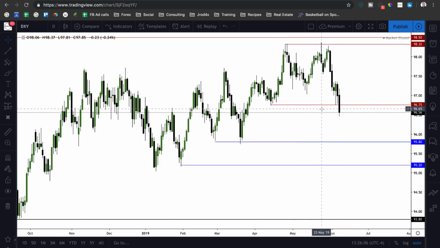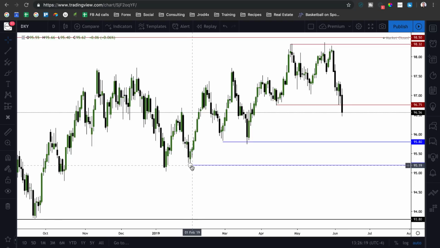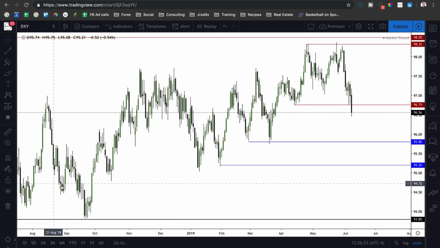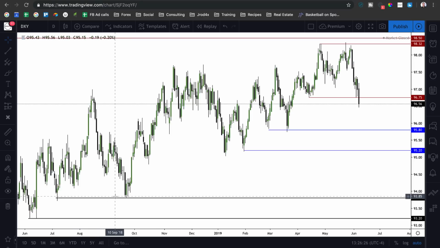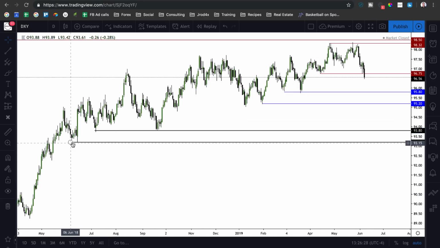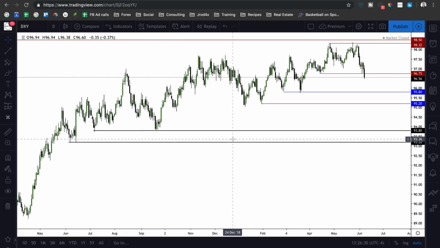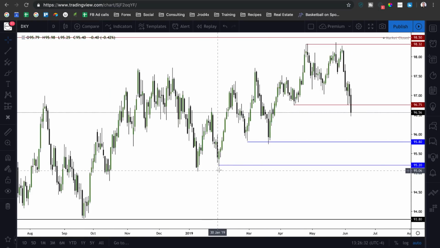That doesn't mean I'm trading all those pairs, but that's the overall technical analysis I have for each of those. For dollar index, look for continued expansion to the downside. We've got 95.80, then 95.20. If we can get a continuation below 95.20, then we'll likely go into the 95 big figure and possibly come for these equal lows down here at 93.80. And then we also have some more equal lows down here at 93.20. So we've got a lot of sell side liquidity built up on dollar index.